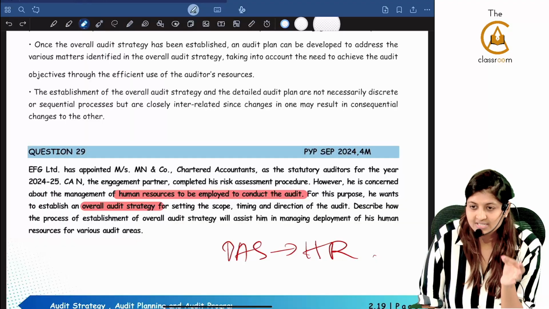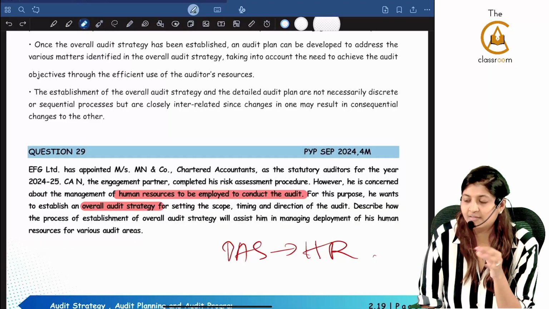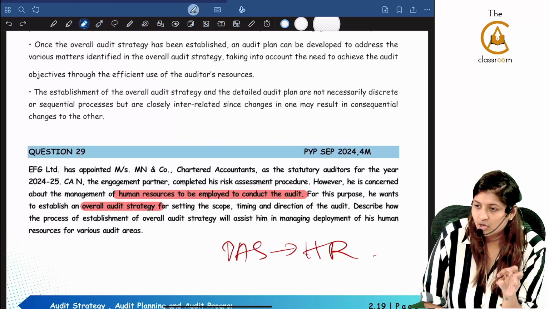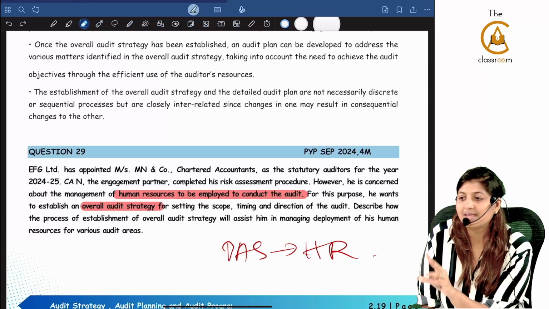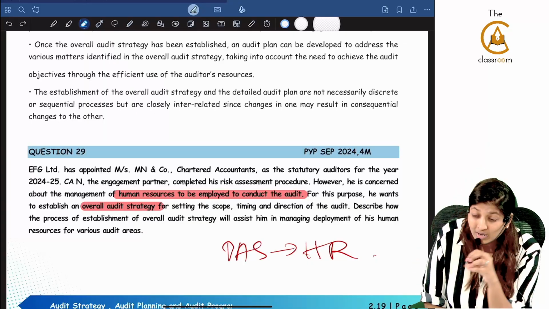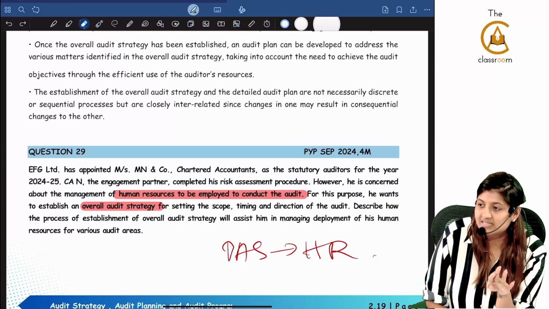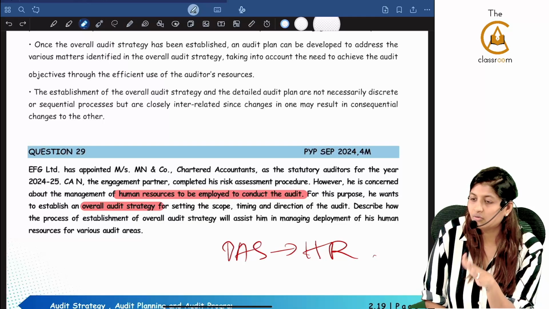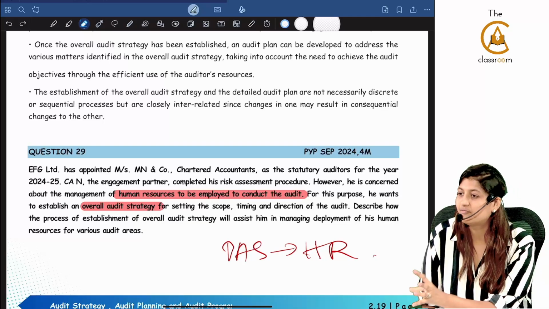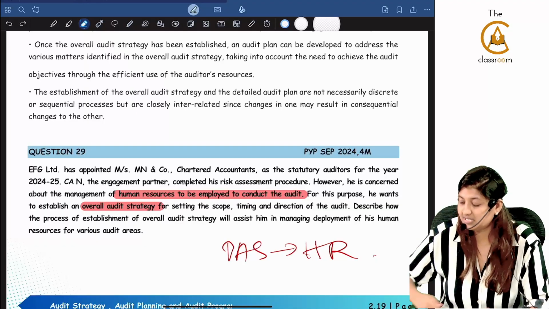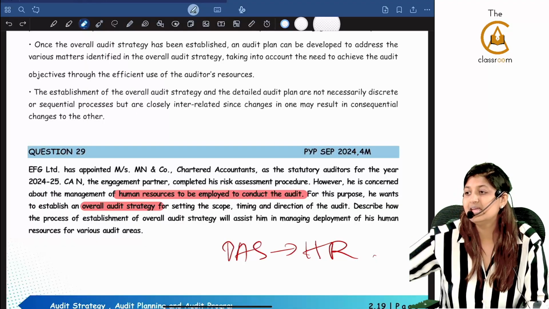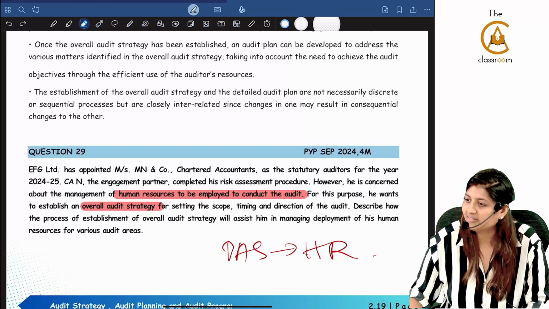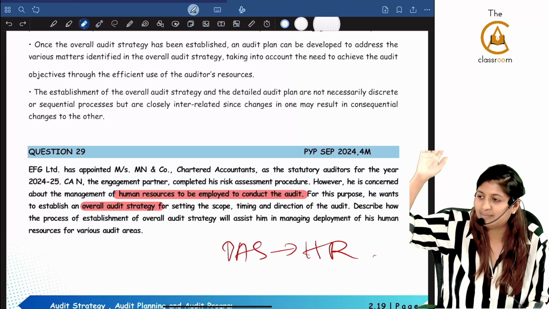As much as concept is important, workout is important. If you ask me how much time you should dedicate for understanding the concept, double the amount of time you must dedicate for workout. It's okay even if concept timing is reduced, because conceptual understanding you will anyway get once you attend the class. Yes or no? So now is the time to dedicate for workout. Now you understood what the answer is, but for you to get that practice, you will have to write on your own. Then only you will get that practice. Otherwise, it will go above and beyond your head.